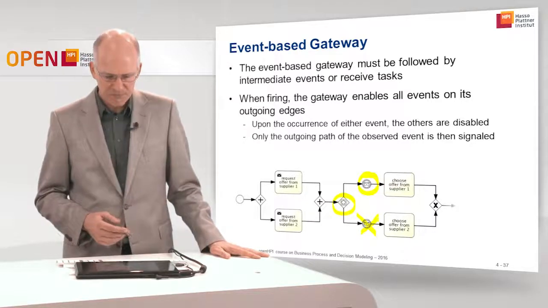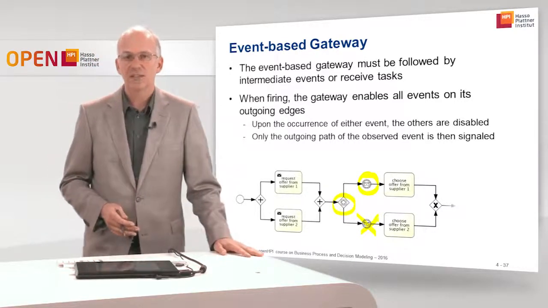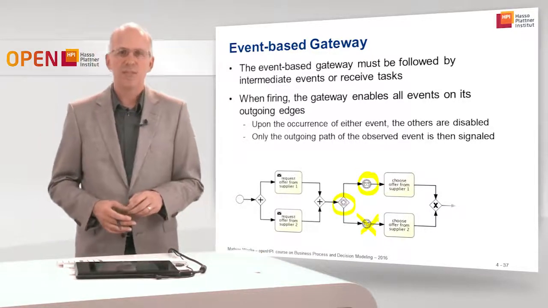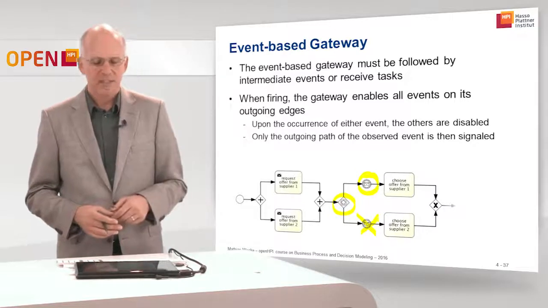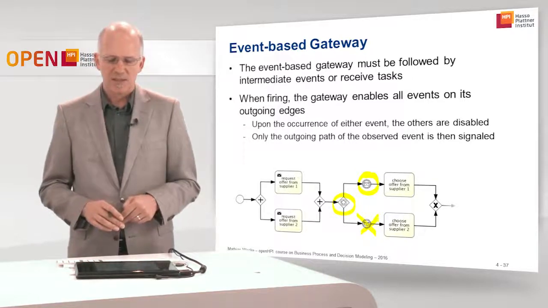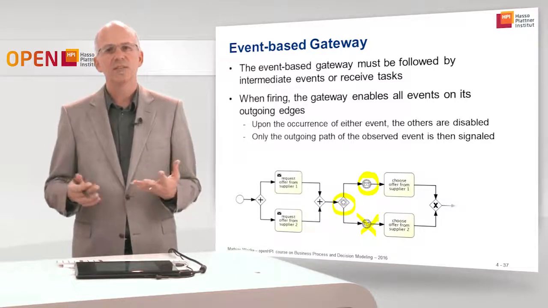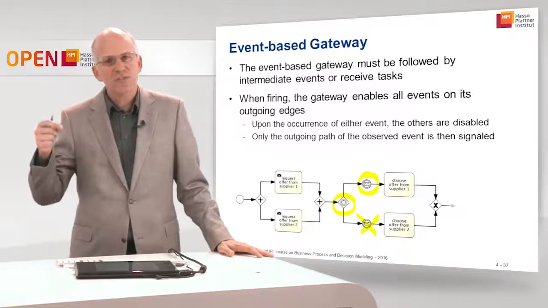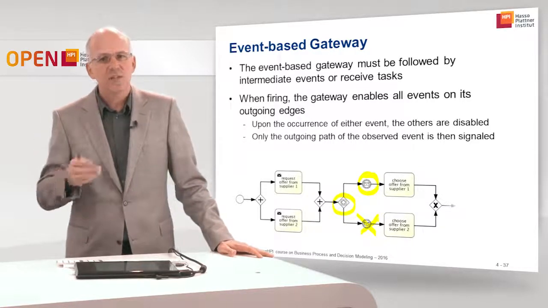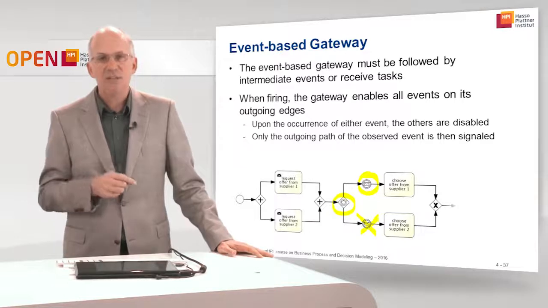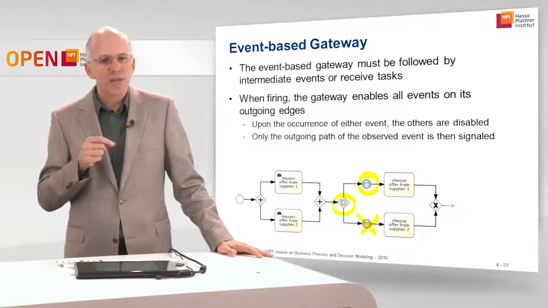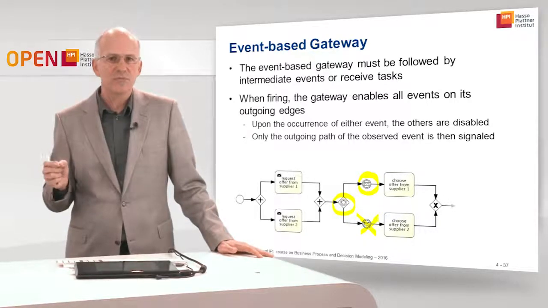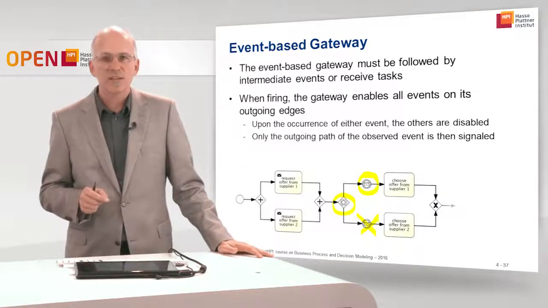And this also represents an exclusive OR split. But the exclusive OR split is not decided by data, as in the data-based XOR split, but the decision is taken by the environment. Whoever sends a message first, in that example, selects which branch to take. So the selection is not done by the process itself, but the process reacts to events that come from the environment. And that's the important difference between the data-based XOR split and the event-based XOR split.